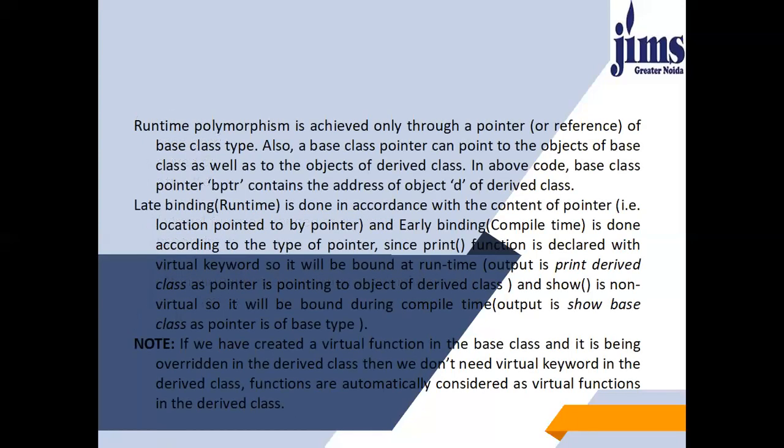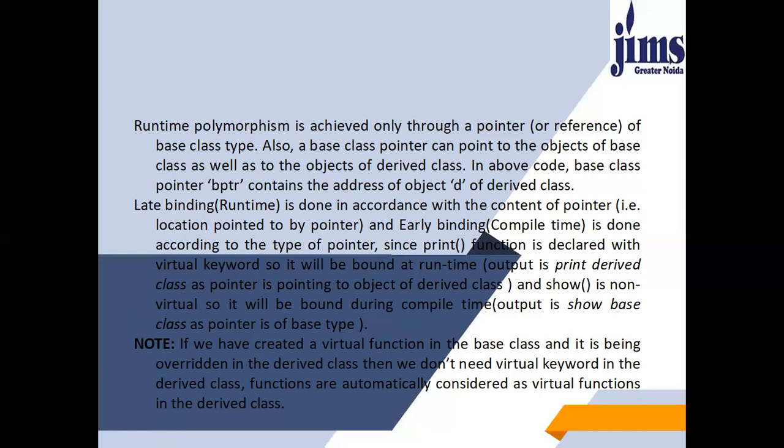The runtime polymorphism is achieved only through a pointer of base class type. Also, a base class pointer can point to the objects of base class as well as to the objects of derived class. In the above code, base class pointer bptr contains the address of object d of derived class.